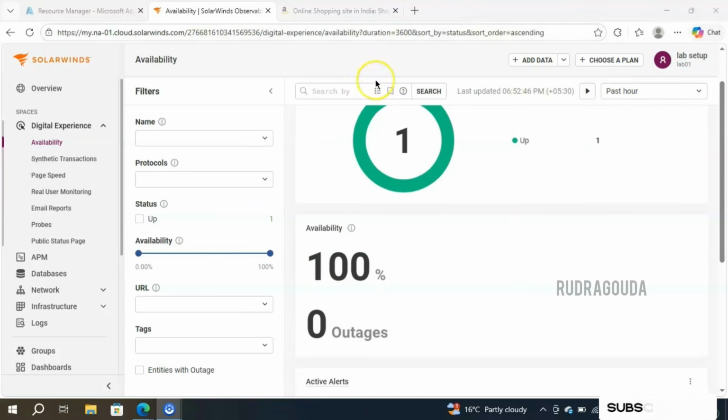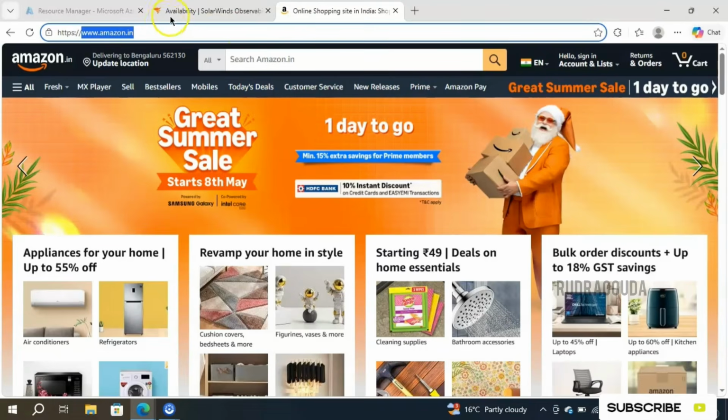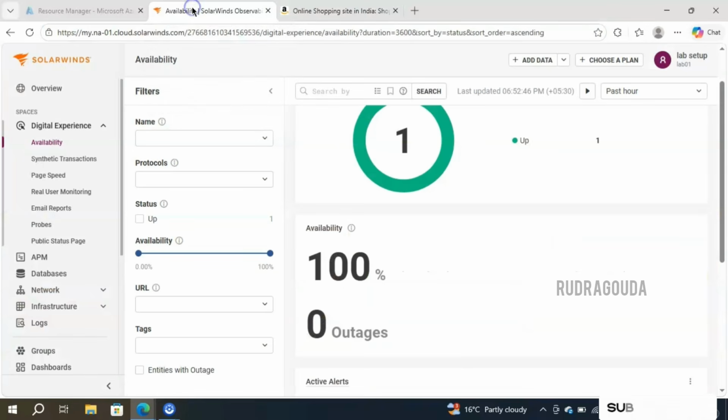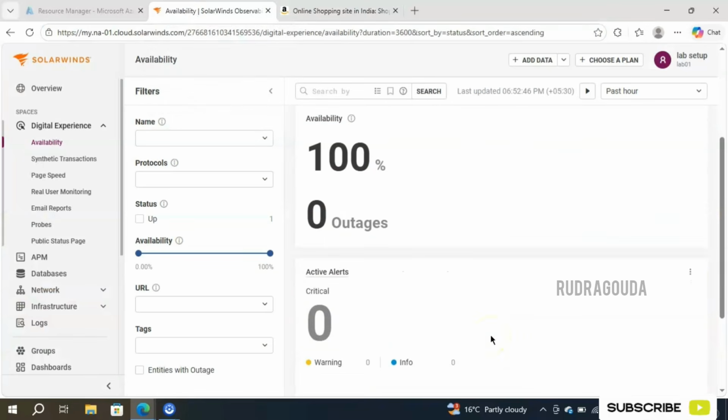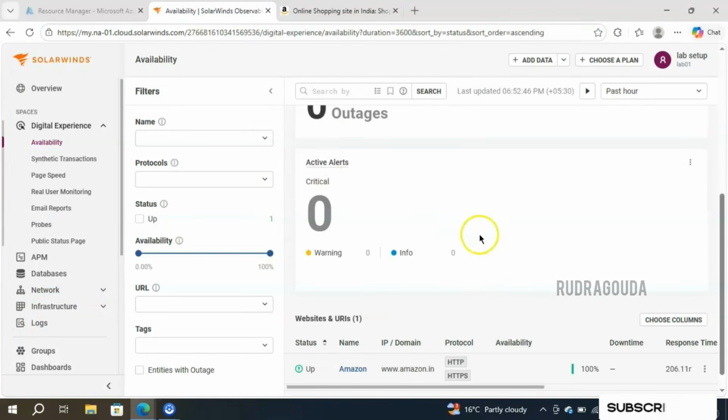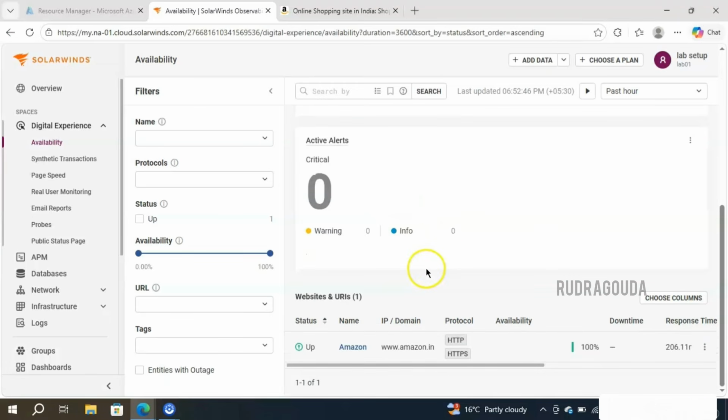Suppose if the website is not working as expected, definitely the availability will reduce. And of course, we have added one more thing there, right? If the website contains the Amazon keyword, then only it will be considered as valid. So everything is working so far. Like that, if there are any errors, it will display the information over here like active alerts. Currently there is no issue, so it is completely zero here. And if you scroll a little down, you will get the detailed information here as well.